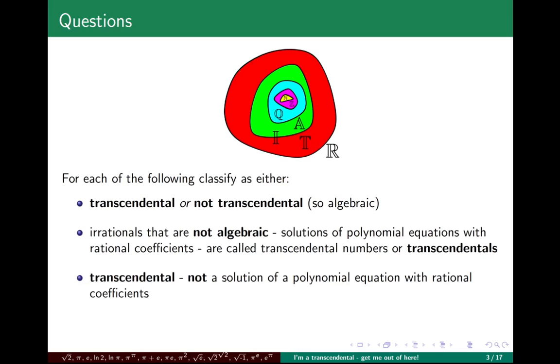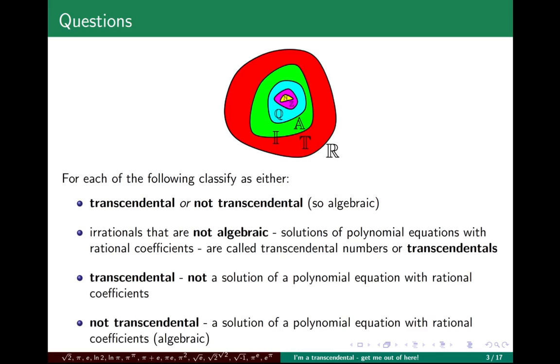So a transcendental is a number which is not a solution of a polynomial equation with rational coefficients. If it's not transcendental, it means it is a solution of a polynomial equation with rational coefficients. We call it algebraic, and it could either be rational or still irrational.